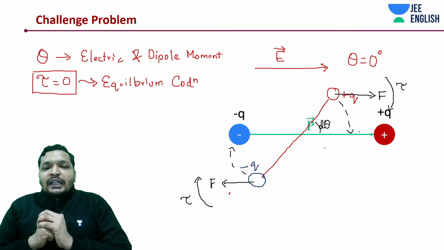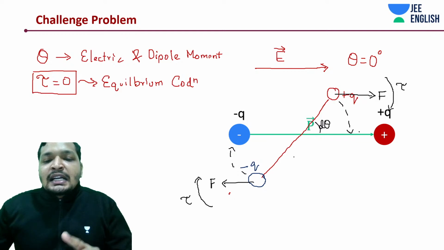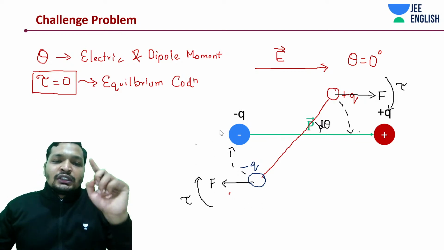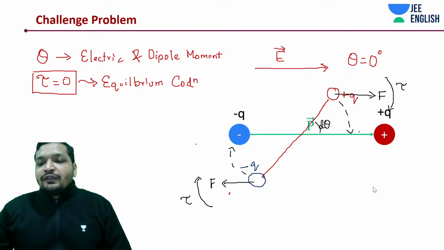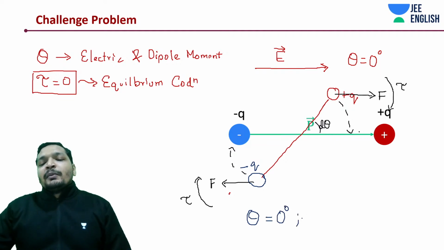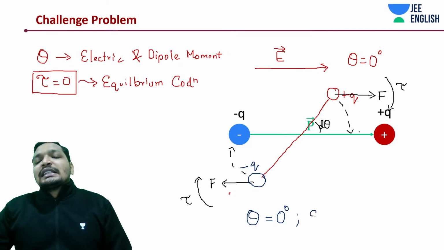So, what does it mean? Theta is equal to 0 degrees. Note it down, students. Very important point. With this we are getting into a very amazing concept. If theta is equal to 0 degrees, that is the angle between electric field and dipole moment, it is known as stable equilibrium.